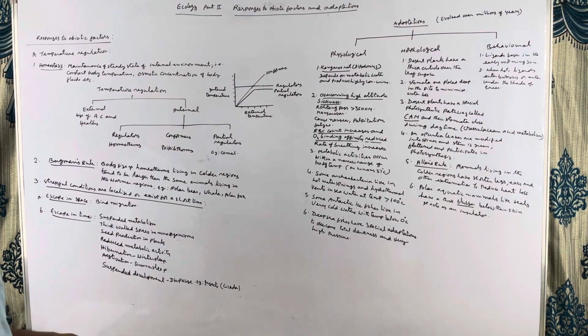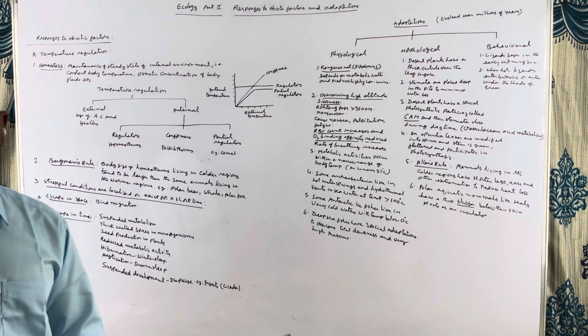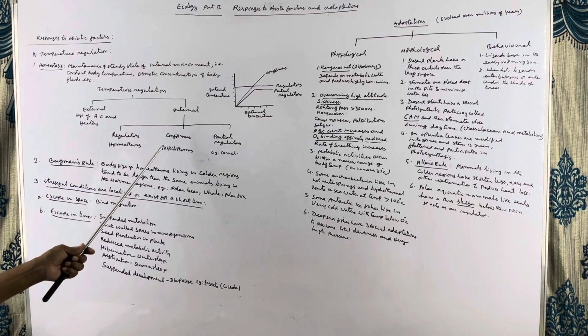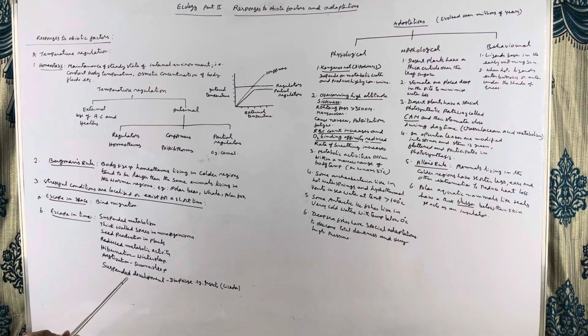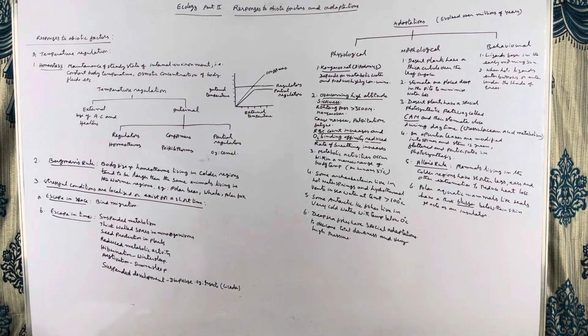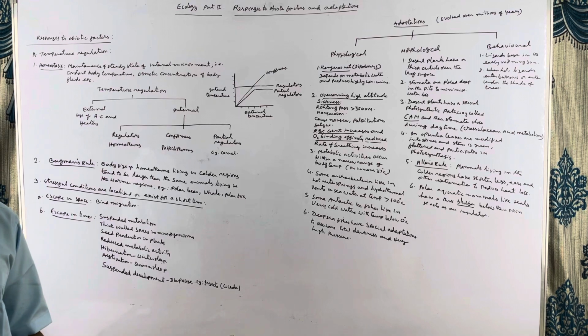Then coming to the internal regulation, animals are classified into three categories: regulators, conformers, and partial regulators. The regulators maintain a constant body temperature irrespective of the external temperature.